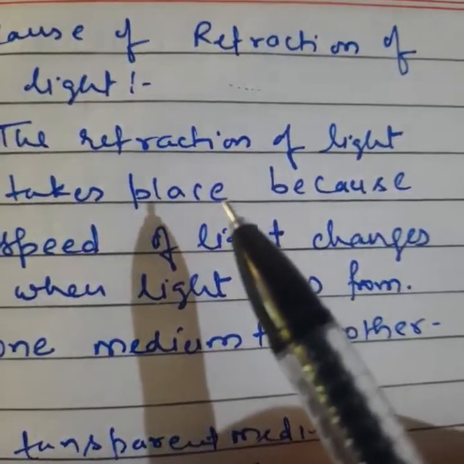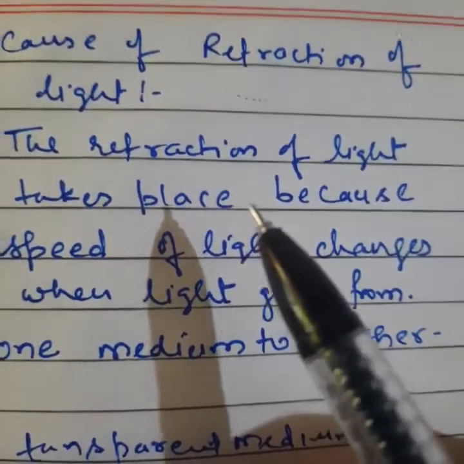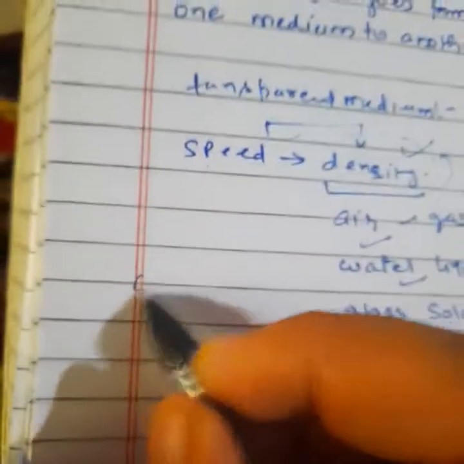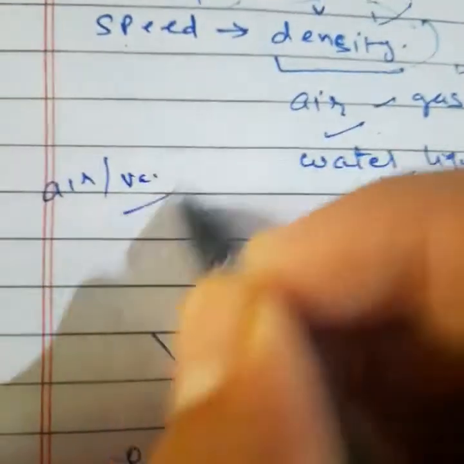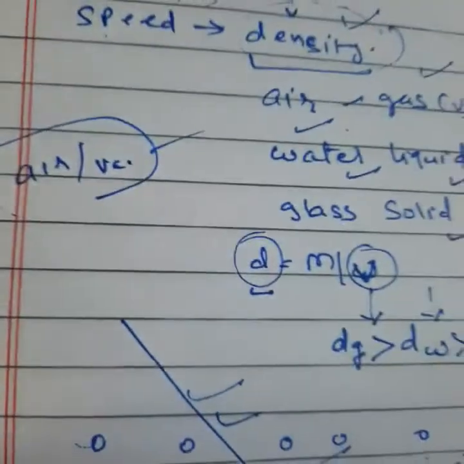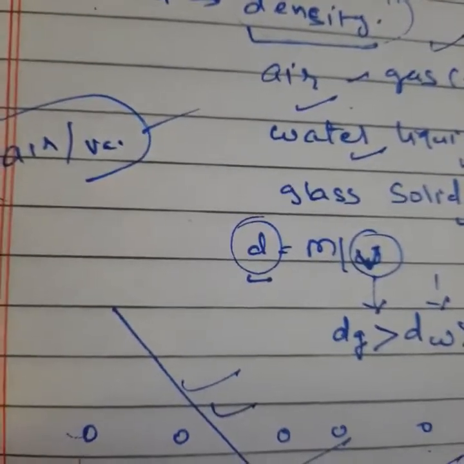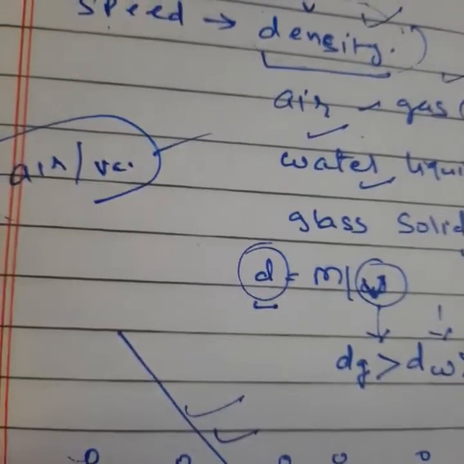Thus, an optical rare medium is that medium through which light travels fast. This means in a rare medium the speed of light will be more, like air, vacuum, or any other medium you can include here, your choice. Clear?